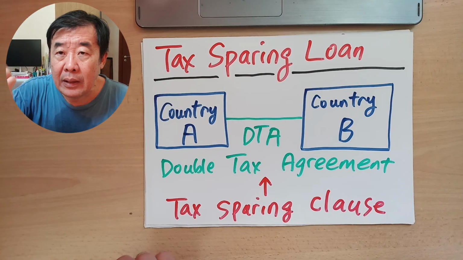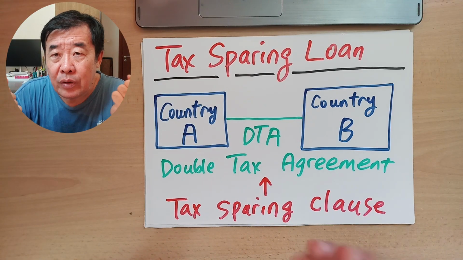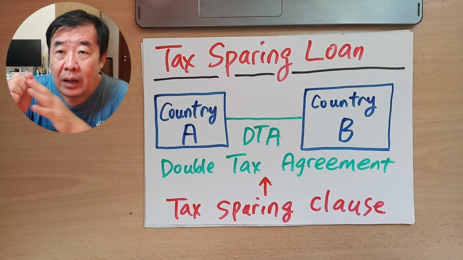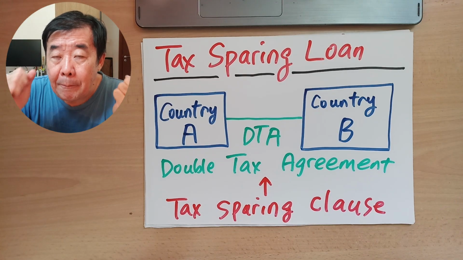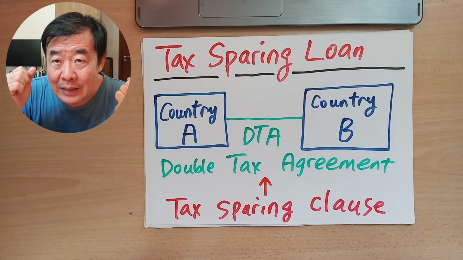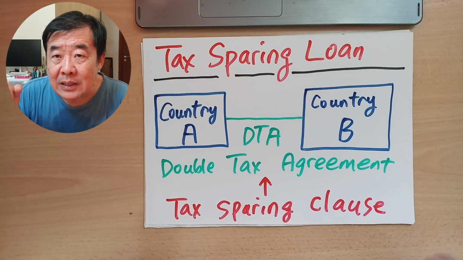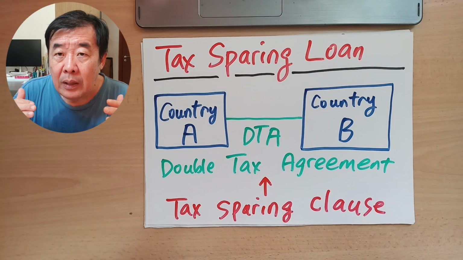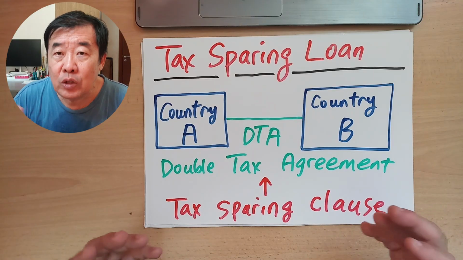If someone pays tax in country A, when he moves the balance of the money back to country B, where his home country is, country B, because it signed an agreement with country A, will not tax the company more than the taxes the company has paid in country A. Meaning the taxes paid by the same taxpayer in two countries will be the same, and not more than what the taxpayer needs to pay.